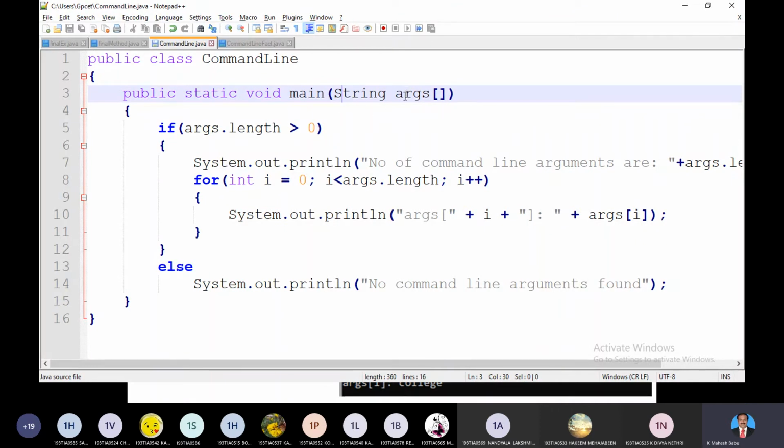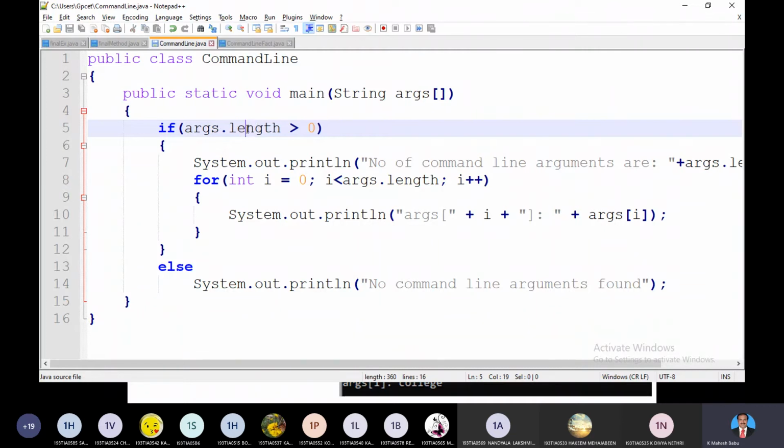How many parameters it accepts depends on what you pass at the command line. Whatever you pass at the command line is received in the form of an array of strings and assigned to args. Args is an array of strings. The first condition, whether the user supplied arguments or not, is checked by a simple statement, array dot length.